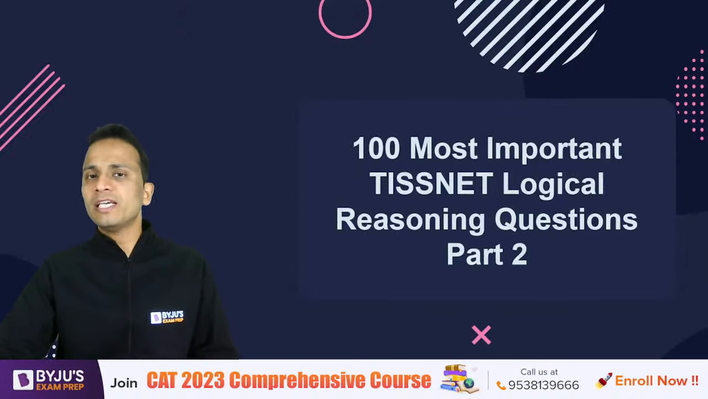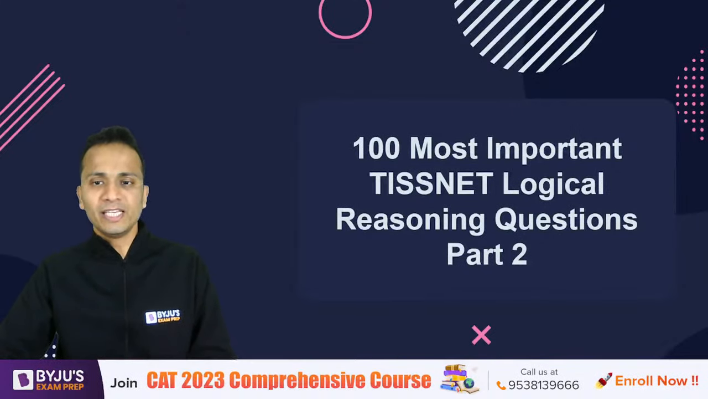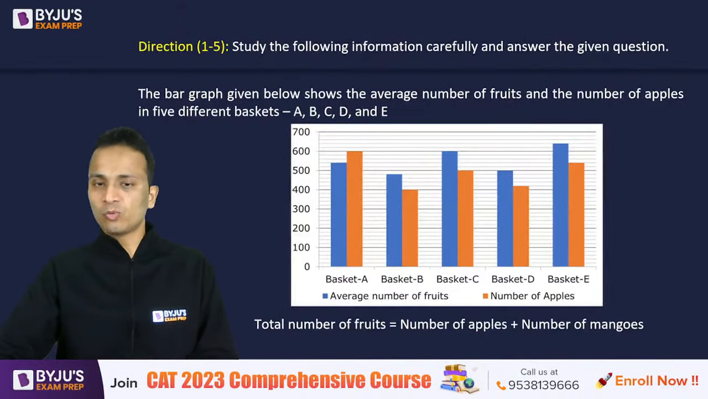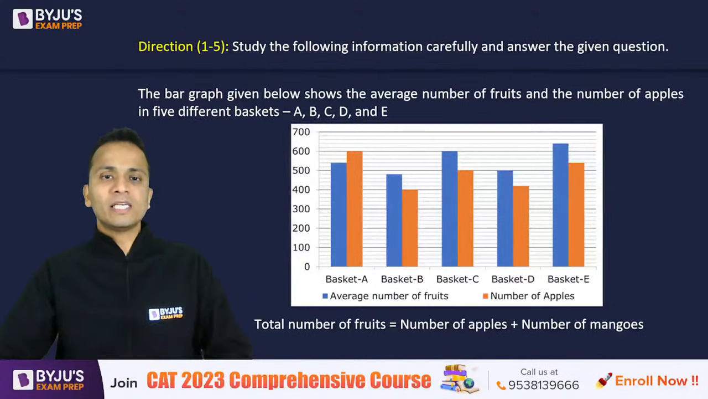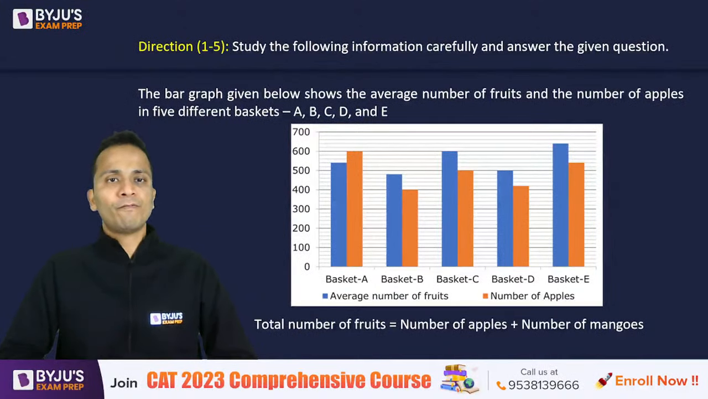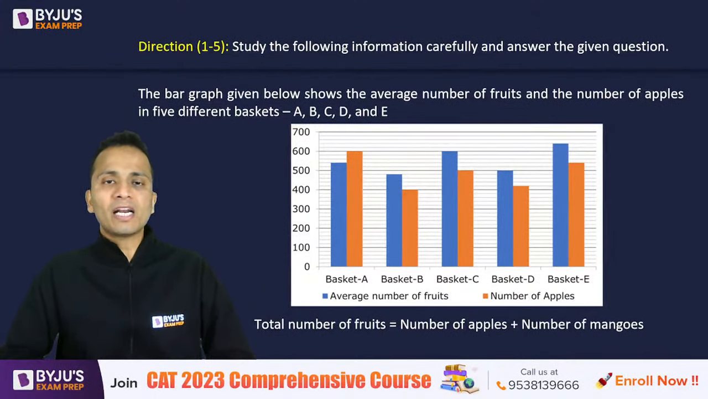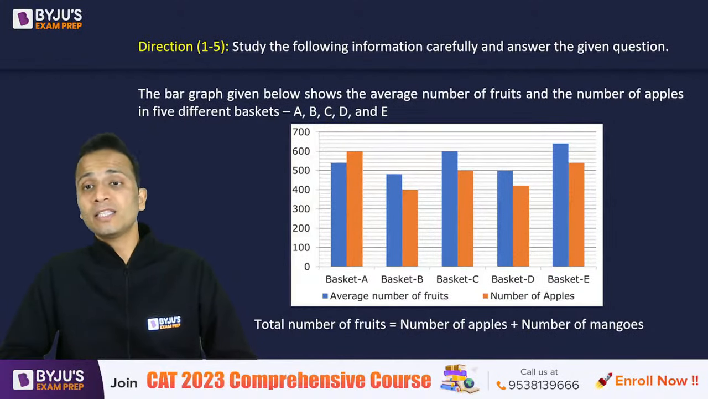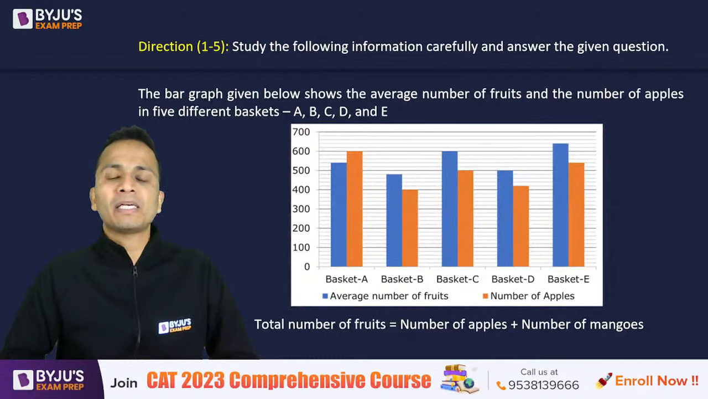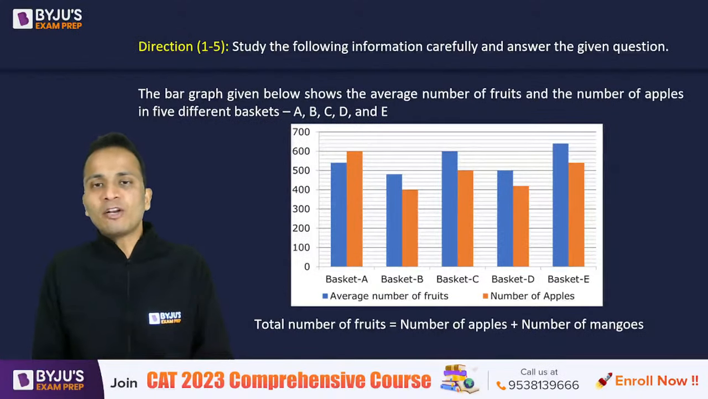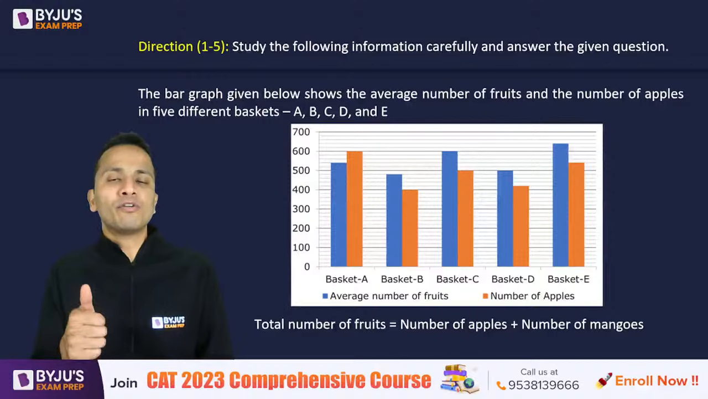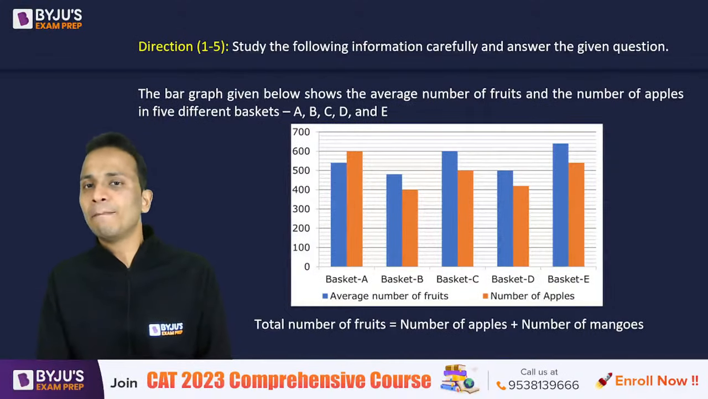Now, the first question is a set of 5 questions from data interpretation. Yes. So let's have a look at this one. This is the entire data that is given for the first 5 questions. It is in the form of a bar graph. The bar graph given below shows the average number of fruits and the number of apples in 5 different baskets A, B, C, D, E. So the bar graph gives you the average number of fruits as well as the number of apples in 5 different baskets.